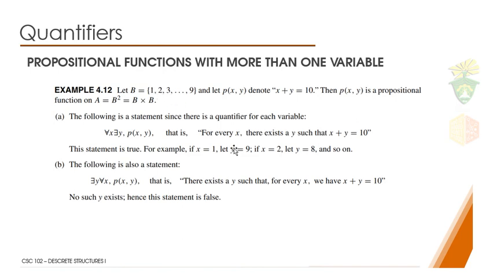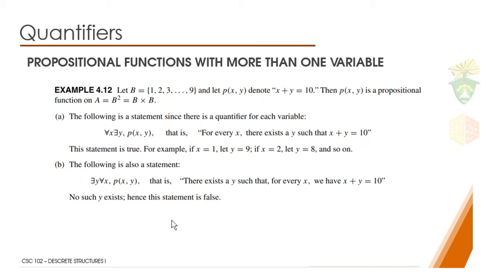So 1 for every x man, so magsugod ta sa 1, mangita ta og value nga makita ra po diri nga pwede nato ma-add wherein ang result is 10. So magtag 9. Next is 2, unsa man 8, then 3 and 7 and so on and so forth. So makita nato na halos na tanan element x makita tag y nga makapa-add which will equal to 10.